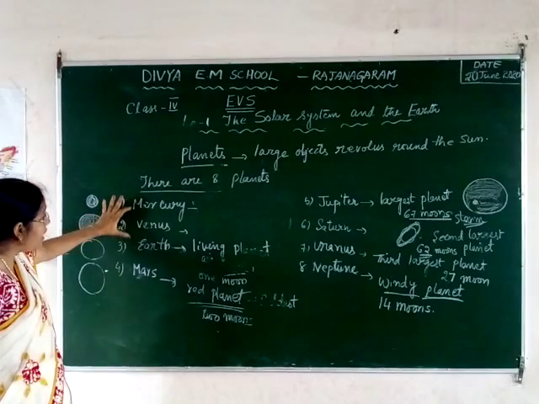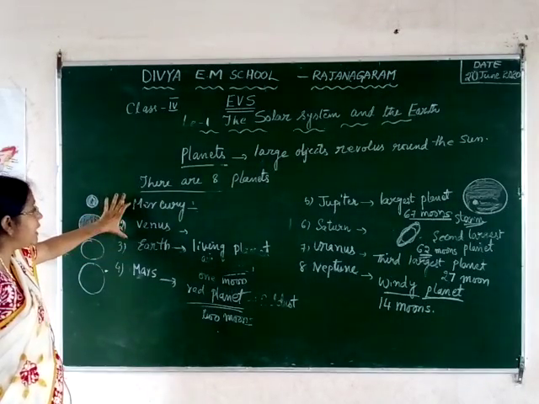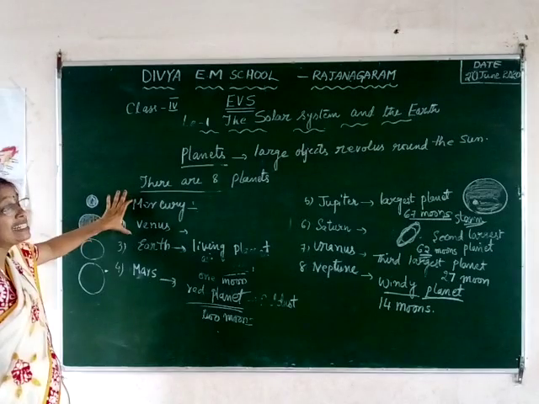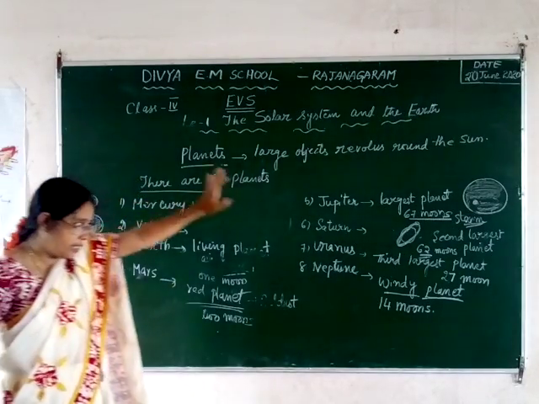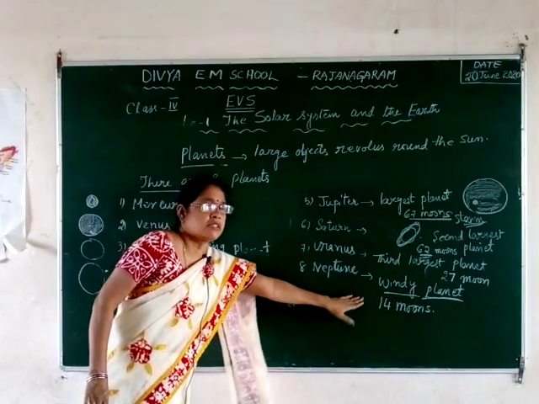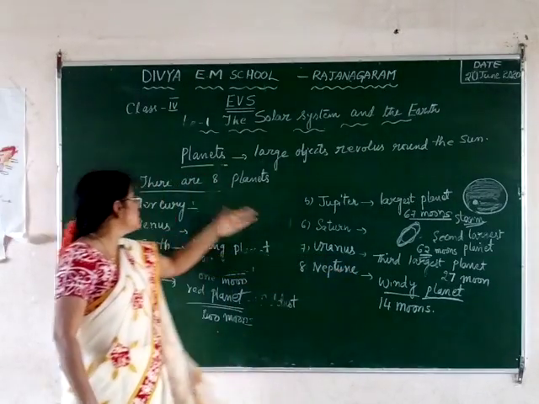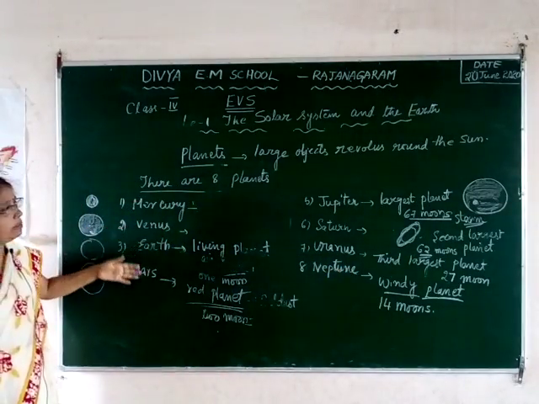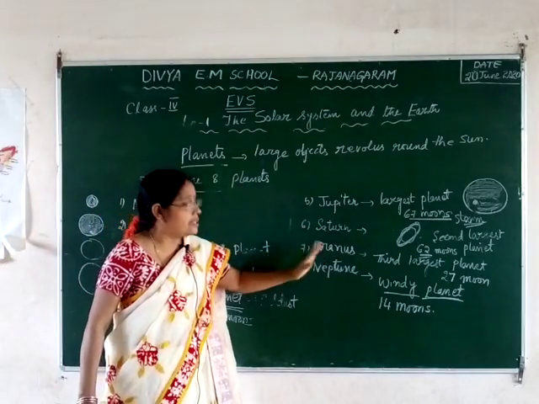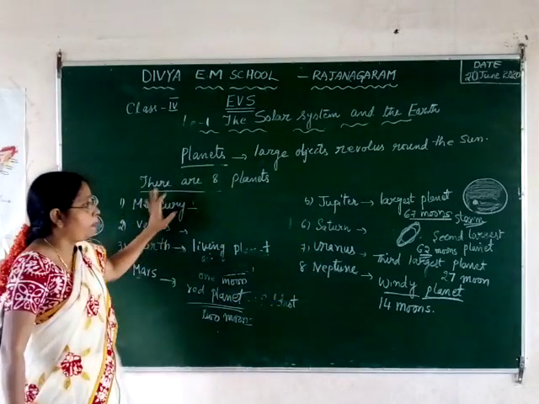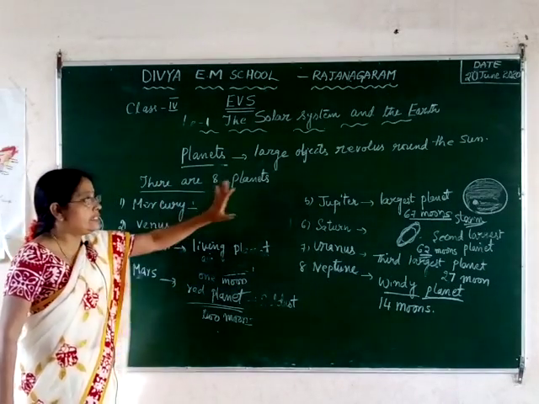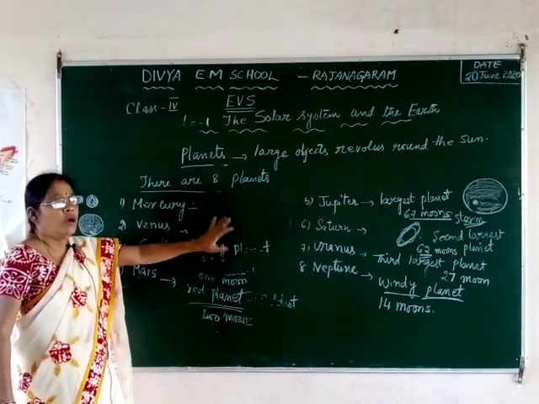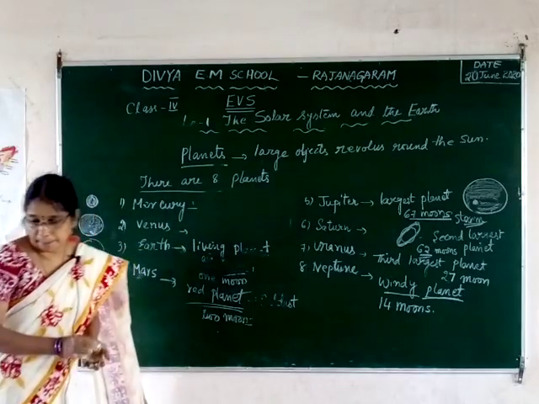This is the order of the planets, the distance from the Sun. Mercury is the closest planet to the Sun. Neptune is the farthest planet. It is far away from the Sun. So Mercury, Venus, Earth, Mars, Jupiter, Saturn, Uranus, Neptune. These are the 8 planets and their moons and the Sun. This is called the solar system or the solar family.